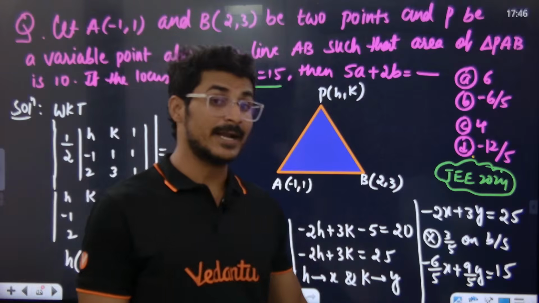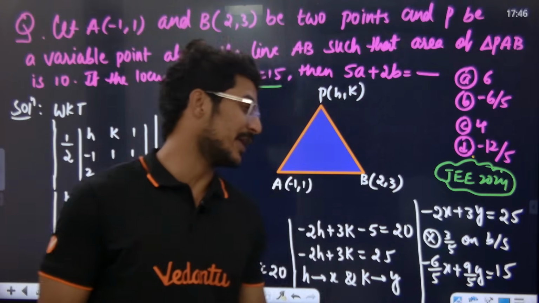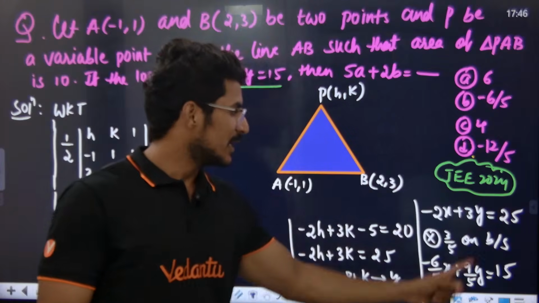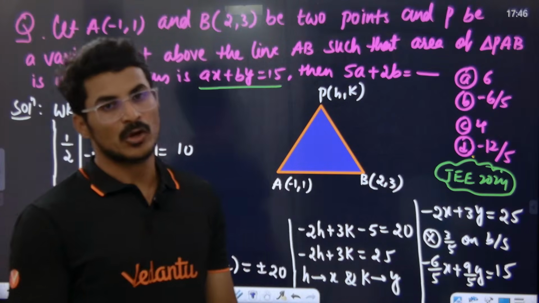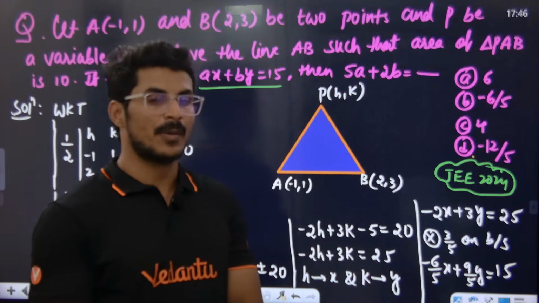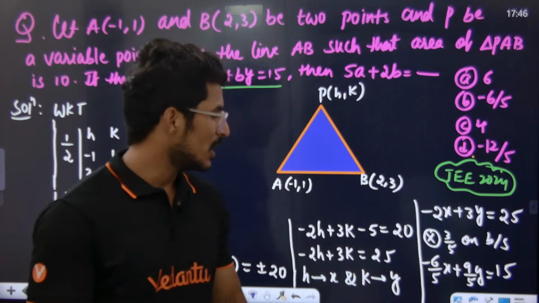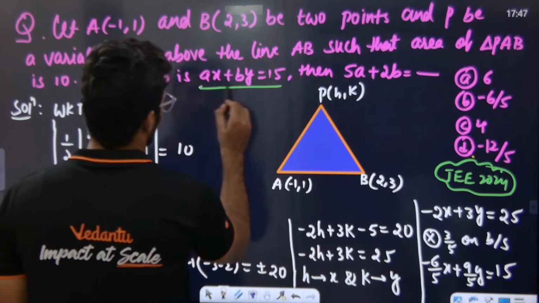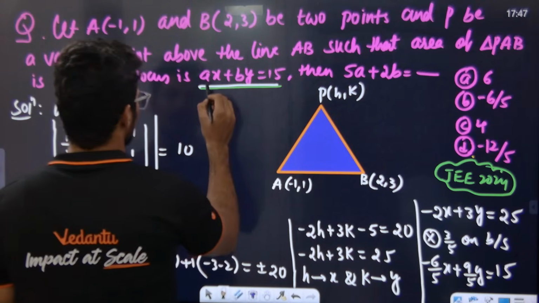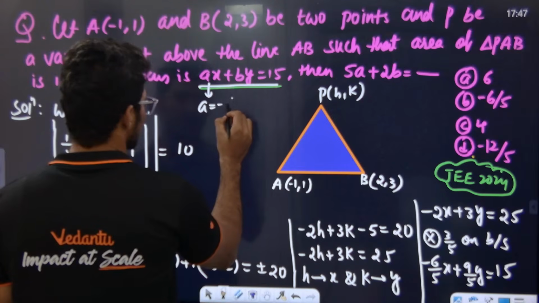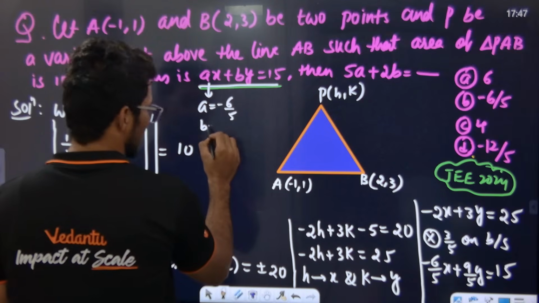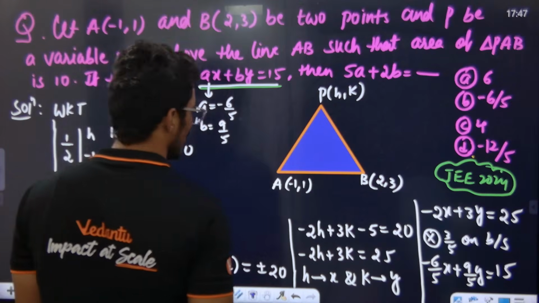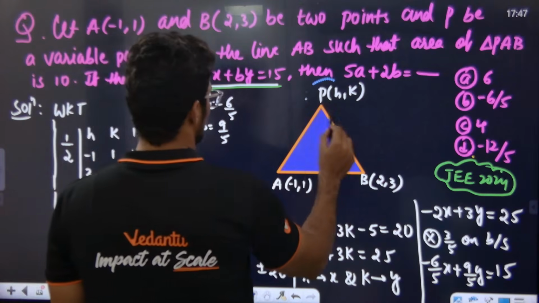Sir, how did you get the idea? How did you get the idea to multiply by 3 by 5? We need to make the right hand side 15. So 25 into x is equal to 15, so we must multiply by 3 by 5. If you multiply 3 by 5 only, you will get 15. Now compare with this. What is the a value, b value? Sir, a value is minus 6 by 5, b value is 9 by 5. So once we have the a value and b value, everybody look at the board.